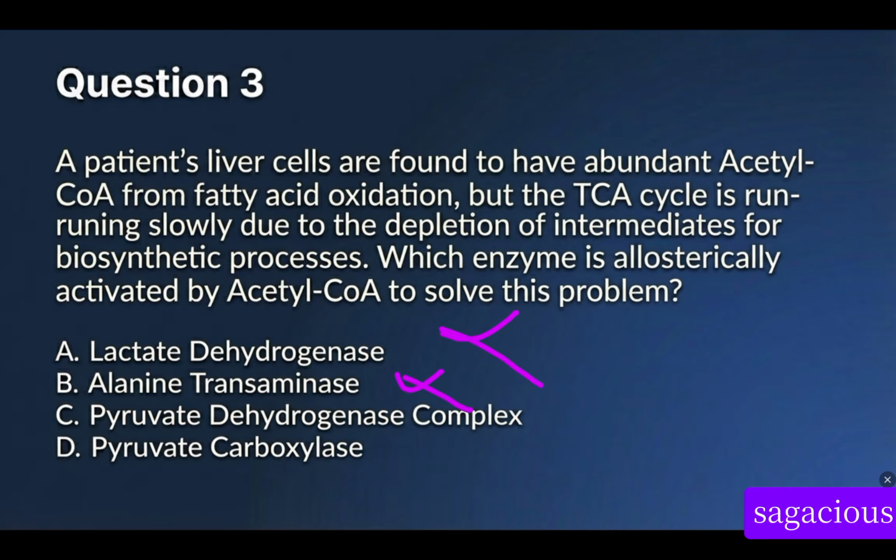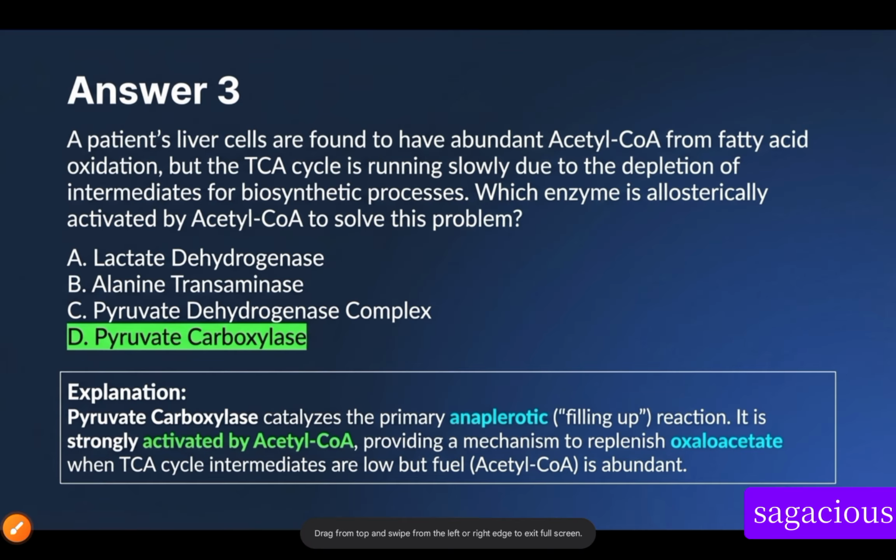Pyruvate dehydrogenase complex. Acetyl-CoA inhibits pyruvate dehydrogenase complex. Why? It's because pyruvate dehydrogenase complex keeps on converting pyruvate to acetyl-CoA, and there is high yield of acetyl-CoA in our body. Our body does not need this acetyl-CoA again, so our body starts inhibiting this enzyme known as pyruvate dehydrogenase complex allosterically. So this option is out. Therefore, the answer is what? D, pyruvate carboxylase. So acetyl-CoA starts stimulating the conversion of pyruvate to oxaloacetate. Don't forget that. So the answer is D.